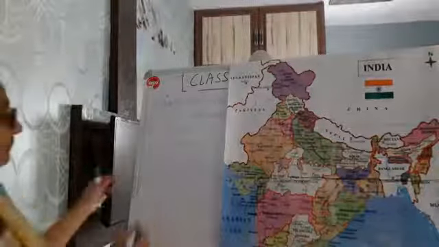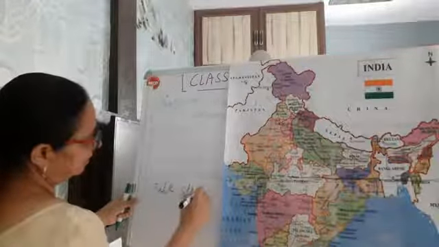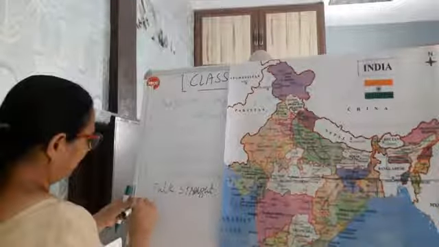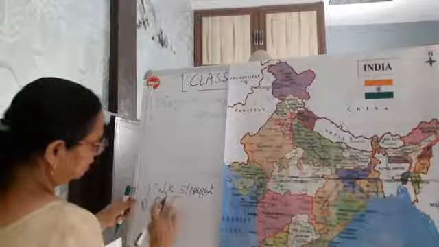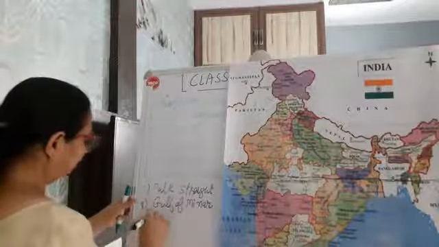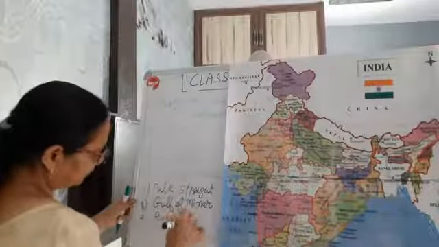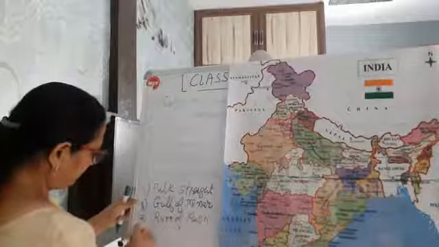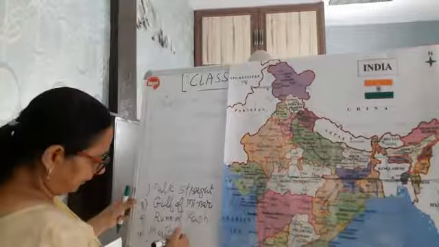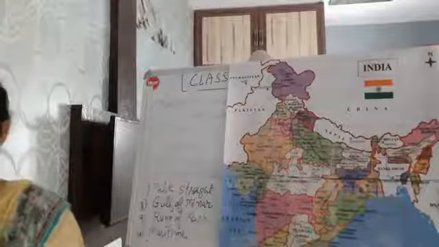Park State, Gulf of Mannar, and Gulf of Kutch, Run of Kutch, and Maritime, that Silk Route I told you, for the trade and commerce they have to move from here to there.